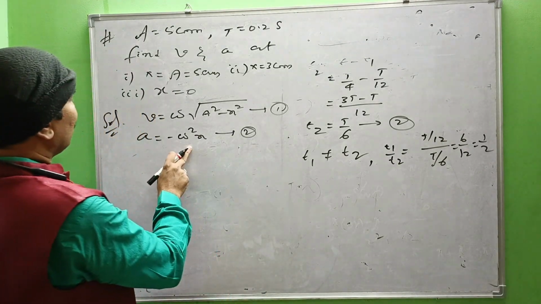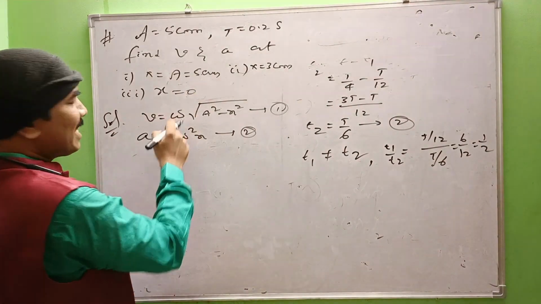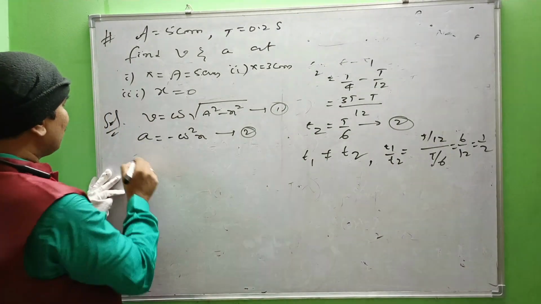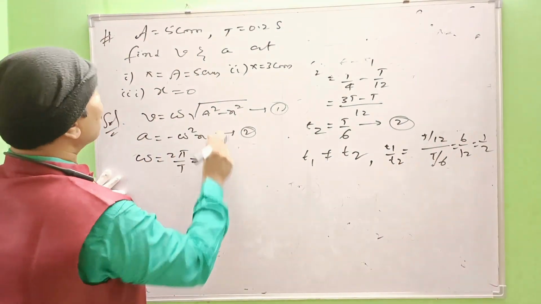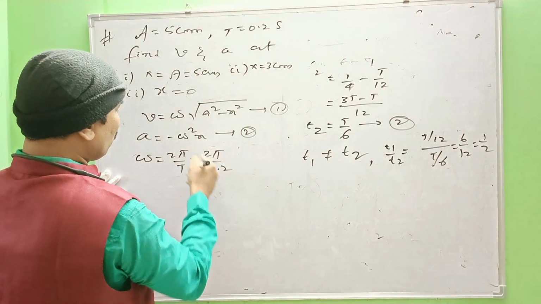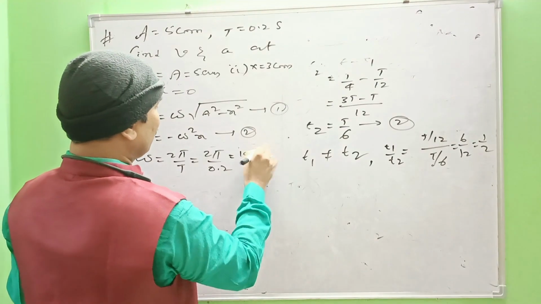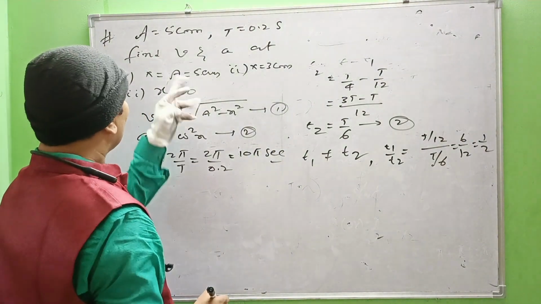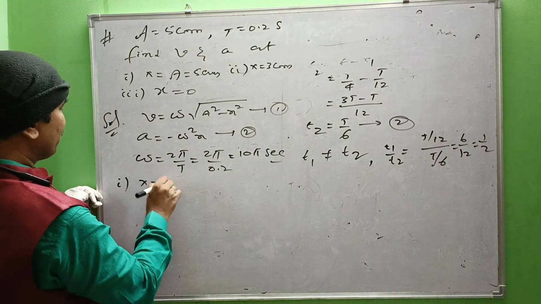Before that, we have x values and a values, but omega is not given. Omega equal to 2 pi by capital T, that is 2 pi by 0.2, that is 10 pi per second.